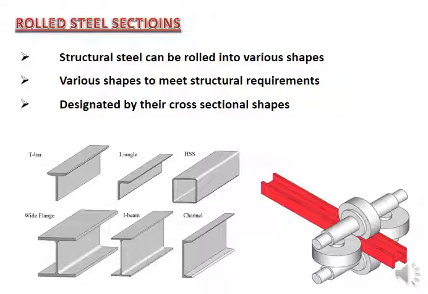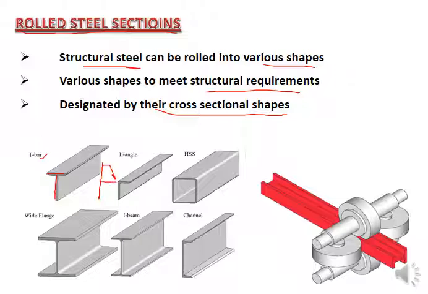Then, as I have told you, the rolled steel sections, how to make those. The structural steel can be rolled into various shapes to meet the structural requirements, designated by their cross-sectional shapes. So if we want a T section, we can take two sheets and connect them to make a T section. We may have an L section, where one simple sheet can be bent to make the L section in this way. So this L section is a result of bending one sheet.